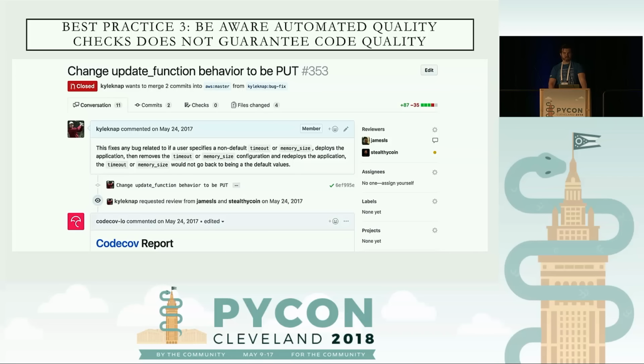So here's an example of a PR that I sent. It was a quick bug fix. It was about a 2-line change related to making sure that defaults get reverted back to. The extra code I added here was mainly tests. That was a big part of it. And it also passed the checks. And in the end, I ended up closing it, mainly because if you look at the subsequent pull request I sent,